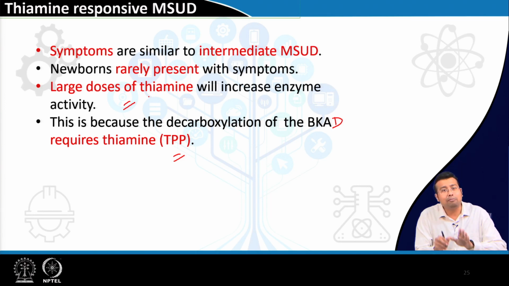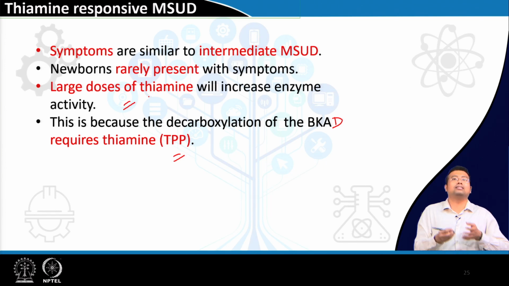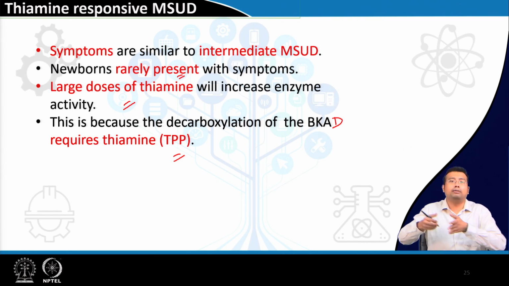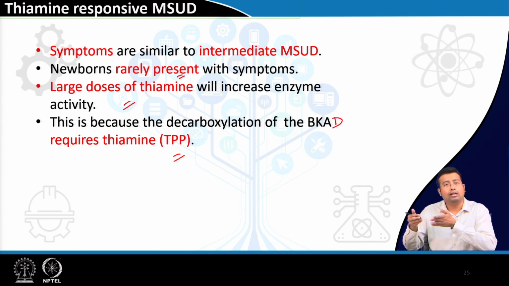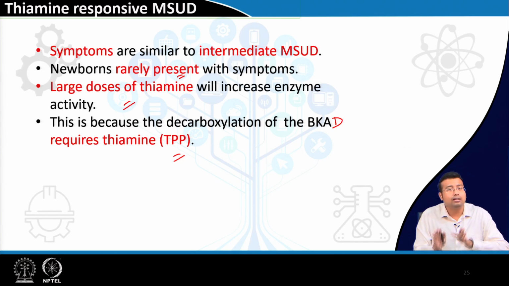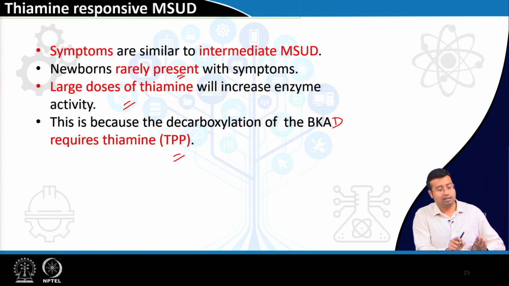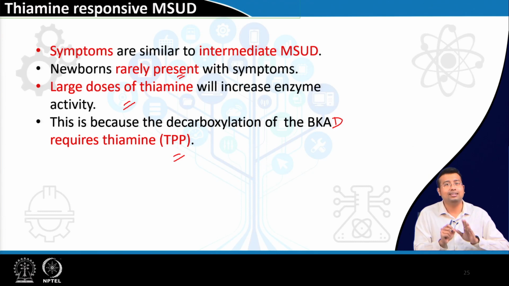Generally, if thiamine responsive MSUD is present, it does not present as a disorder in newborns. Newborns rarely present with symptoms, but whenever the baby is growing up, for example at 5 to 8 months or even 5 years, where intermediate MSUD was being diagnosed, first we can actually check by giving an excess dose of thiamine, and that actually helps in treating the disorder.